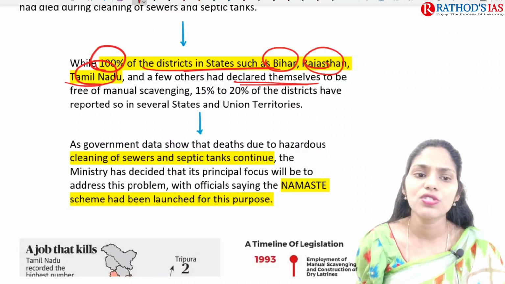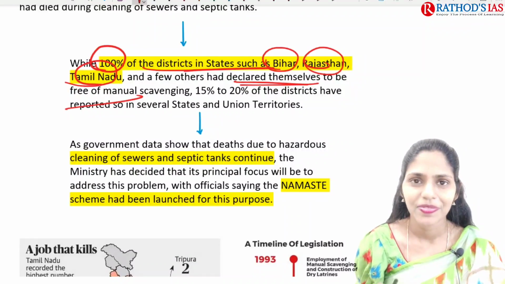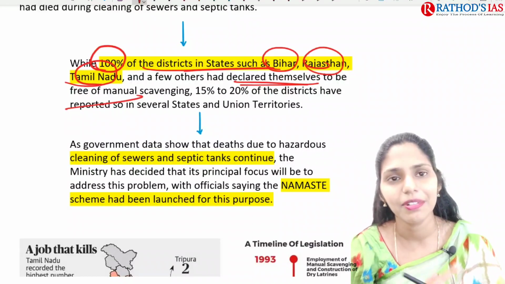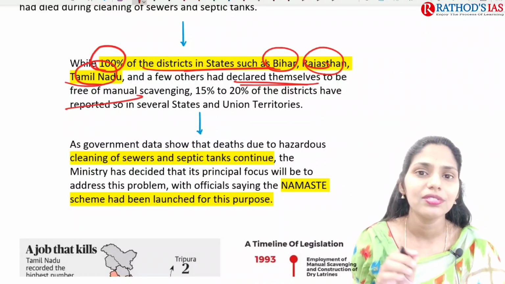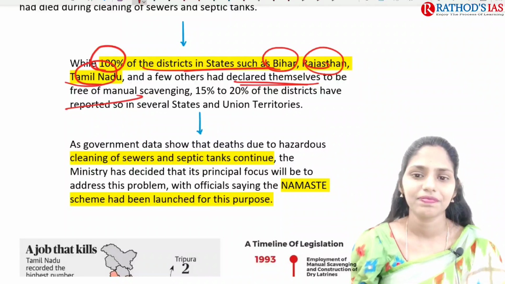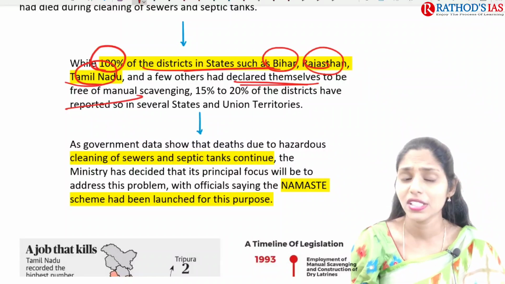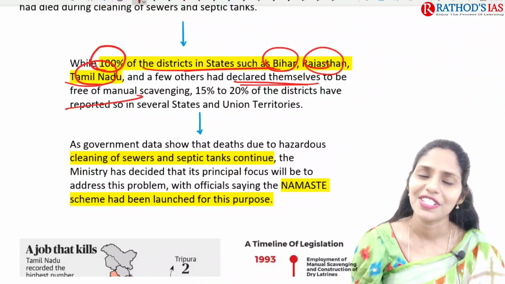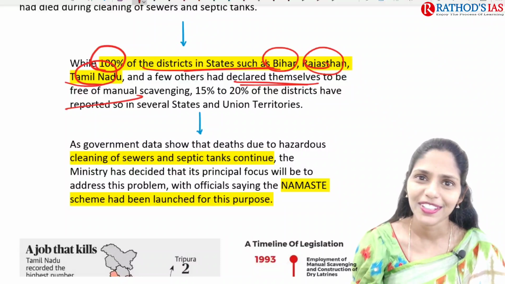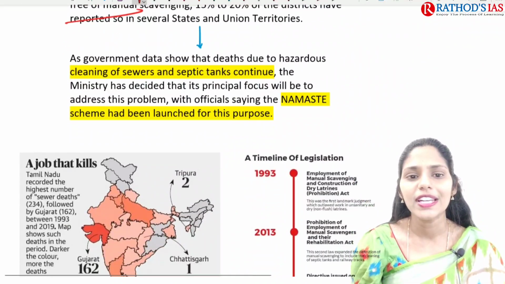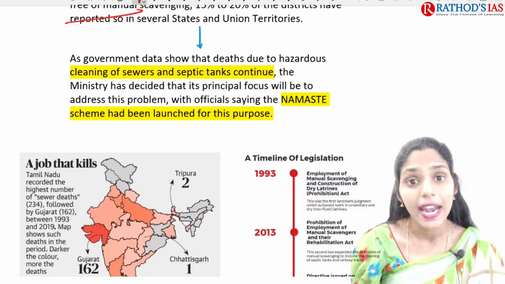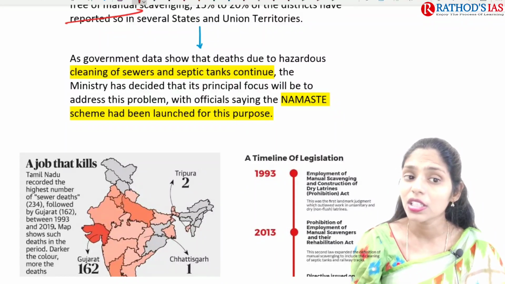They declared themselves to be free from manual scavenging. If you belong to these states like Bihar, Rajasthan and Tamil Nadu, please let me know whether it is correct or not. Try to do some research and let me know whether your state is free from manual scavenging or not. My state is not. As government data shows, deaths due to hazardous cleaning of sewers and septic tanks are continuing now.